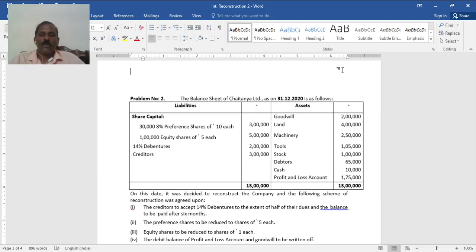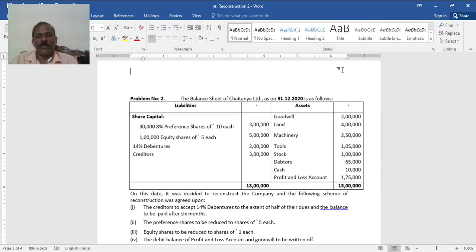On this date, it was decided to reconstruct the company and the following scheme of reconstruction was agreed upon. Point 1: the creditors to accept 14% debentures to the extent of half of their dues and the balance to be paid after 6 months. What is the amount of creditors there? 3 lakh. Accept 14% debentures to the half. So, half of 3 lakh in 14% debentures, not the existing debentures, a new issue.